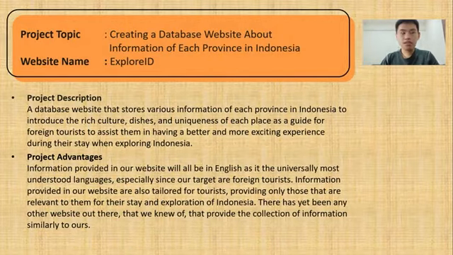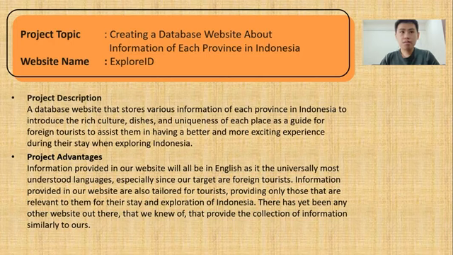The project topic is creating a database website about information of each province in Indonesia. The website name is ExploreID. The project description is a database website that stores various information of each province in Indonesia to introduce the rich culture, dishes, and uniqueness of each place as a guide for foreign tourists to assist them in having a better and more exciting experience during their stay when exploring Indonesia.